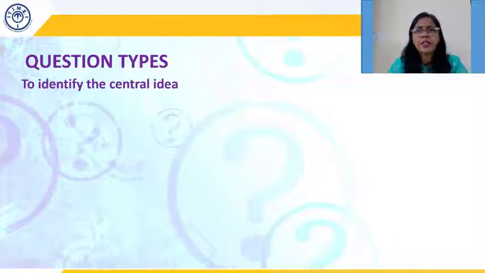There are different types of questions that they can ask you. They can ask you to identify the central idea. There are going to be a number of, most of the time 4, sometimes 5 answer options, and you have to pick the best answer. Sometimes you have to pick more than one answer. So the question can say, what is the main idea? What is the central idea? What is the prime purpose of the author? All these types of questions are central idea questions.